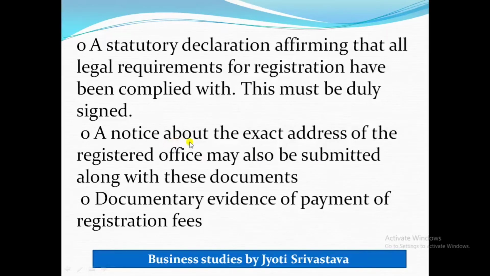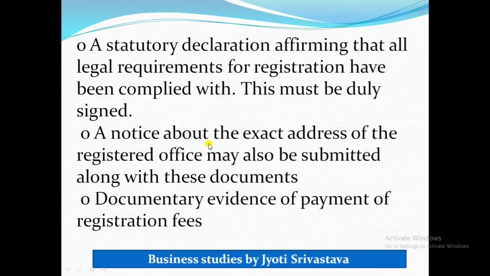Then a notice about the exact address of the registered office may also be submitted along with these documents. Means along with all the documents submitted, what else will be needed? The notice about the address. After the statutory declaration, a notice about the exact address of the registered office is required, because one should be clear where the registered office is, and it should also be submitted with the rest of the documents.